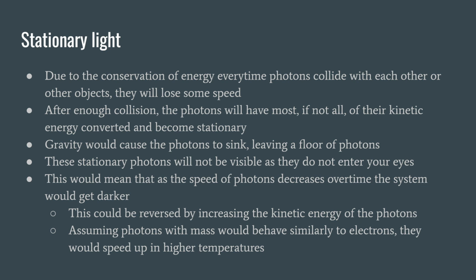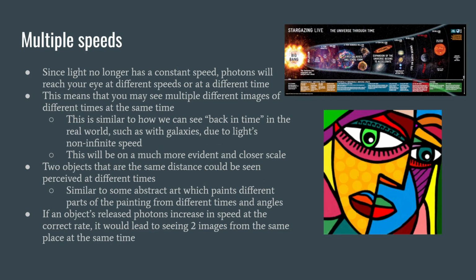Due to the conservation of energy, every time photons collide with each other, they would lose some of their speed as their kinetic energy would be converted. After enough collisions, the photons will have lost most, if not all, of their kinetic energy, and some would become stationary. And then gravity would pull the stationary photons to the ground, leaving a floor of photons. These photons would not be visible unless you move your eye into them, and that would mean a room would get darker as the speed of the photons decreases, which could be reversed by increasing the kinetic energy of the photons.